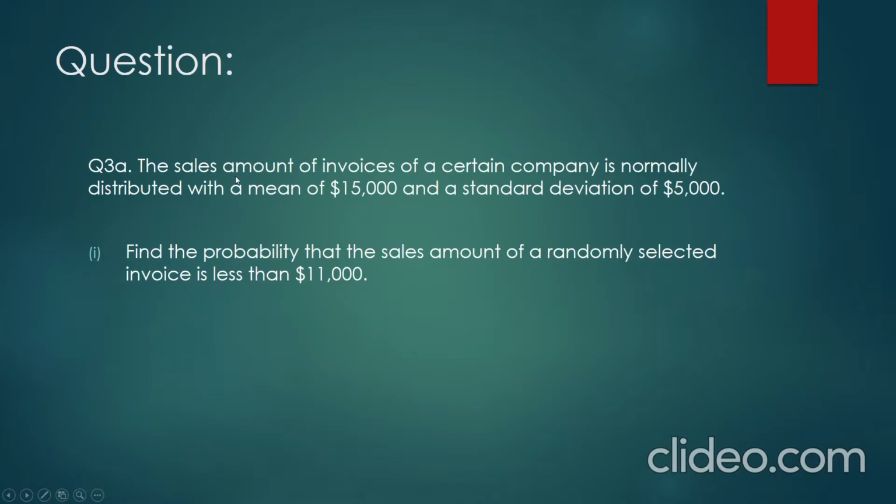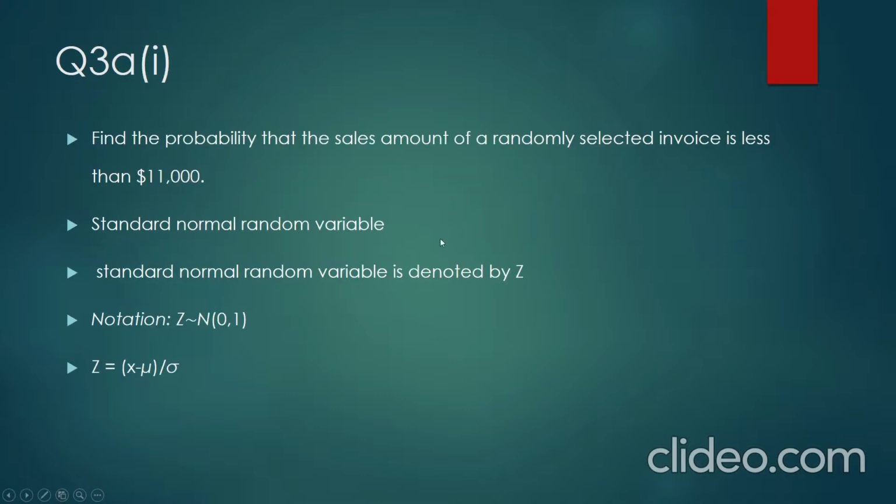So the question is, the sales amount of invoices of a certain company is normally distributed with a mean of 15,000 and a standard deviation of 5,000. Question 3A1 is about finding the probability that the sales amount of a randomly selected invoice is less than 11,000. And in this question, we are using the standard normal random variable.